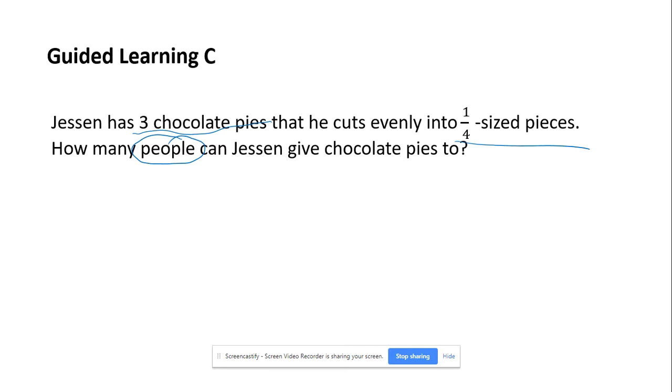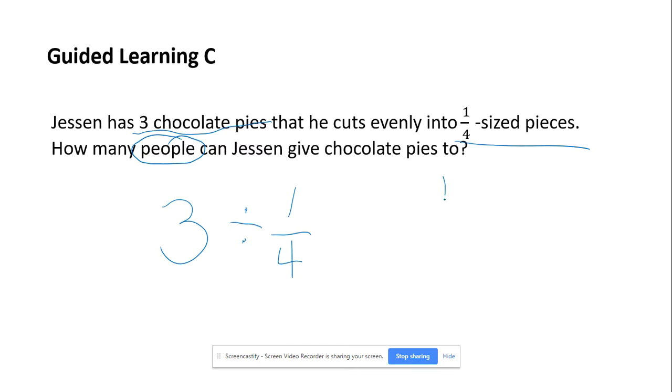So we can't have a fraction of a person. We can't say we're going to give it to 1/12 people. That doesn't make sense. So we need to know that we're answering as a whole number. So we're going to be splitting up the chocolate pies and giving each person 1/4 of the pie. So we have 3 chocolate pies that we're splitting up. So if we're splitting them up evenly, we're dividing into 1/4 size pieces. So each person is going to get 1/4.